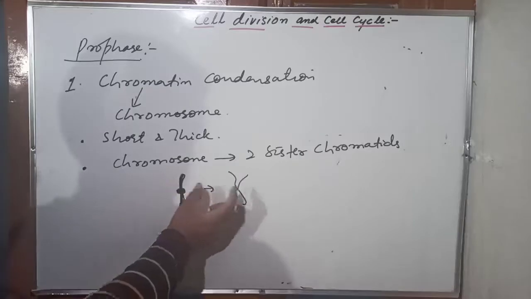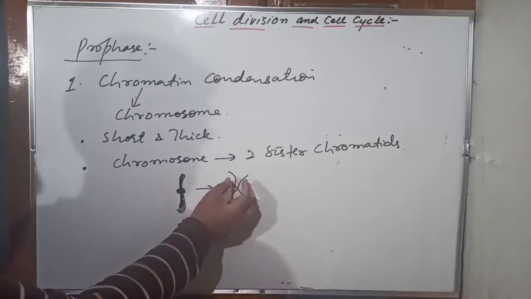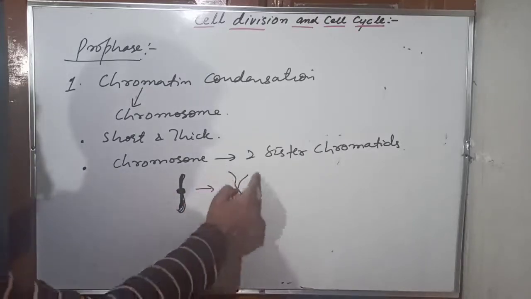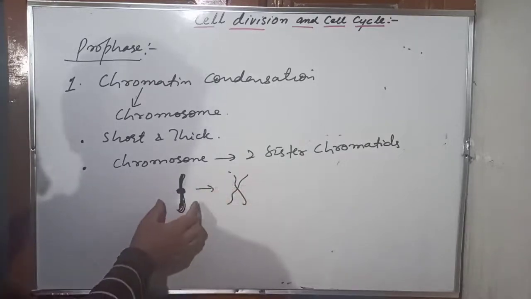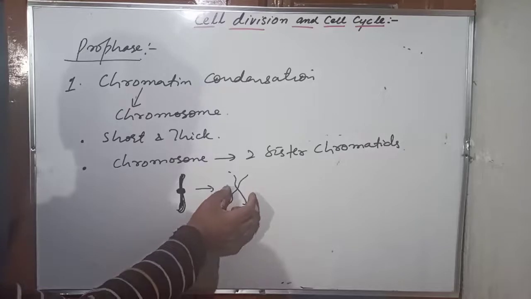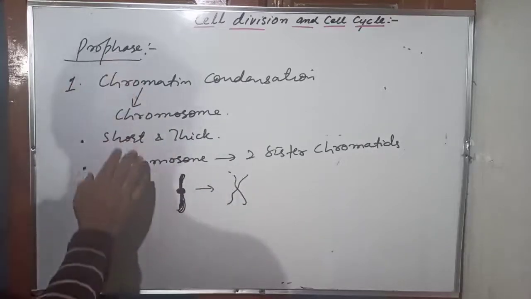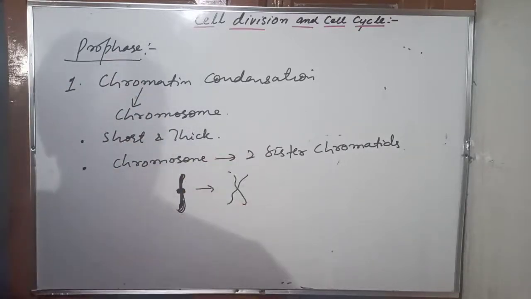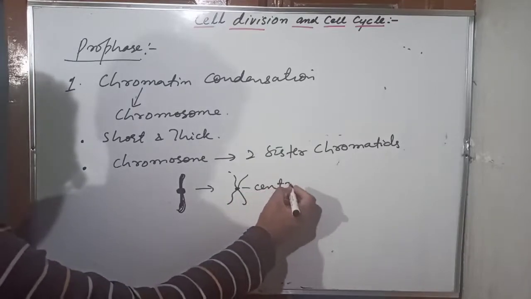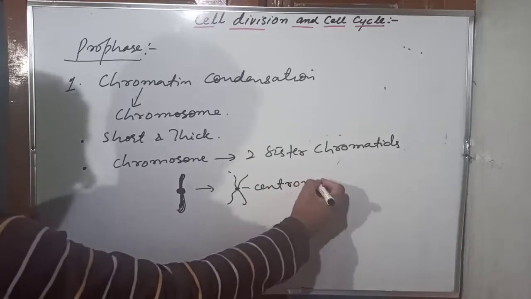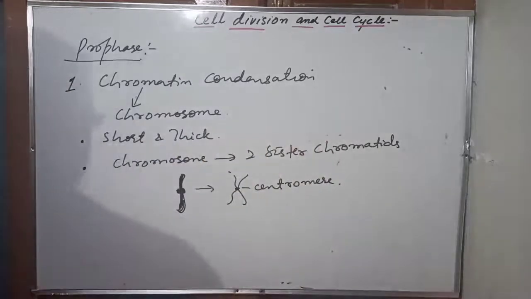That's why it splits into two chromatids. You call them sister chromatids, chromatids of the same chromosome. So this is also a chromosome, this is also a chromosome. In prophase, a chromosome consists of two sister chromatids which are held together at the centromere. You know it very well. We have discussed it already.